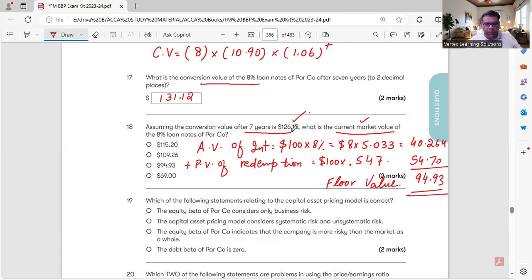For current market value, we will use this apart from annuity value of interest. Annuity value of interest will remain the same, 40.264, plus present value of conversion. This is the floor value, which means the minimum income which you will earn. This is called floor value.